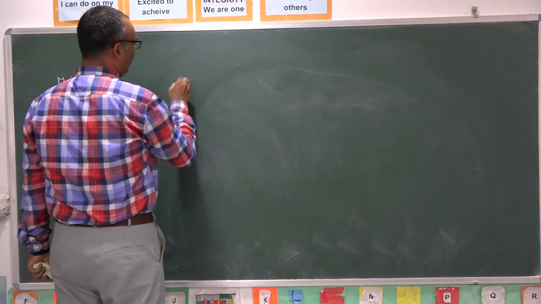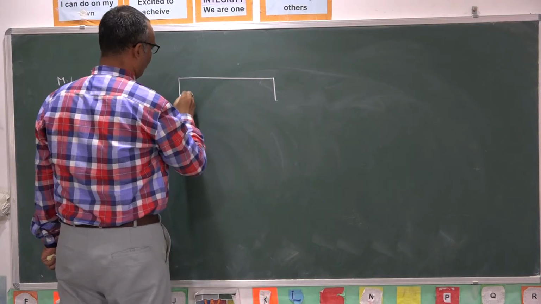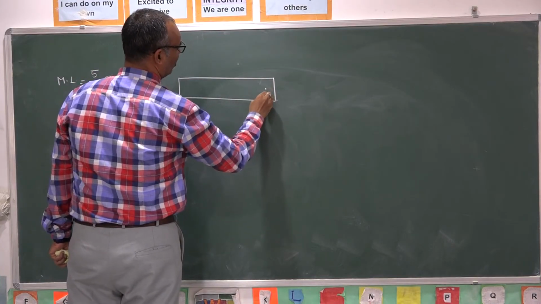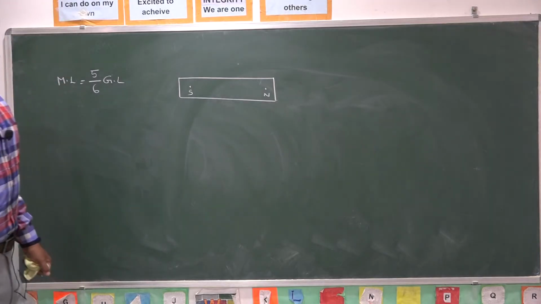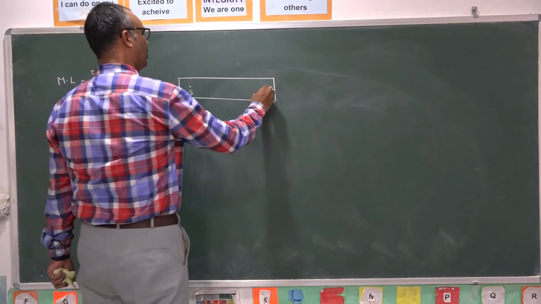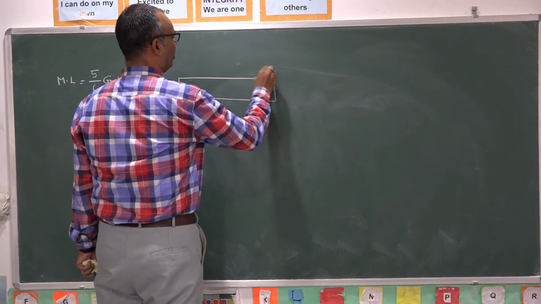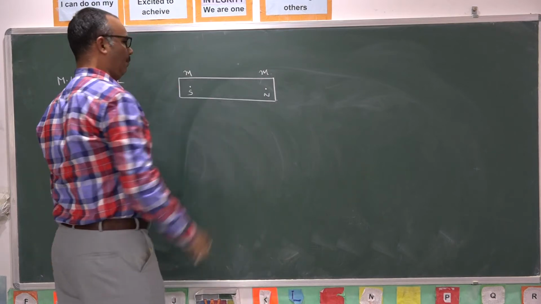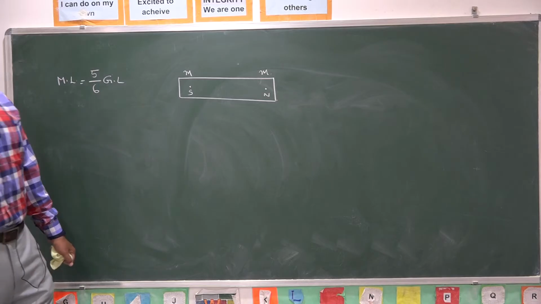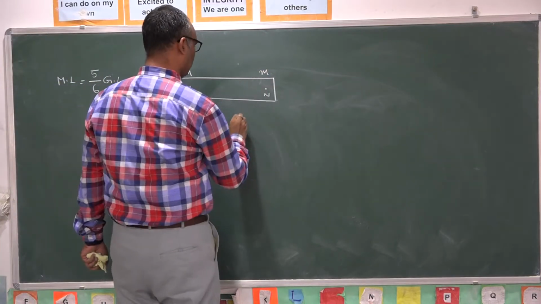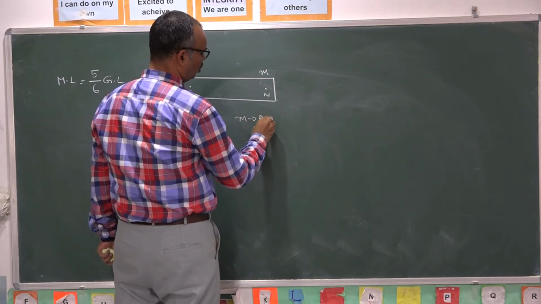Now, suppose here is a magnet. Magnet is having north pole and south pole. Each pole is having some pole strength designated by small m. Each pole is having some pole strength. What do you mean by pole strength? Small m is called pole strength.